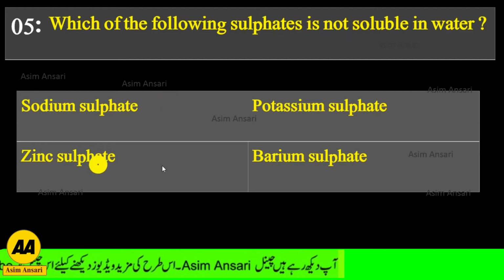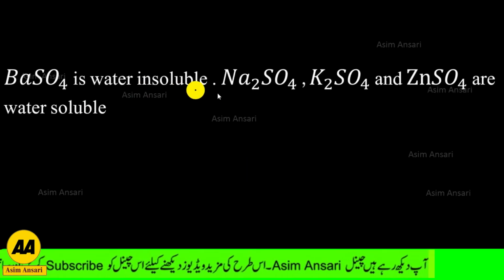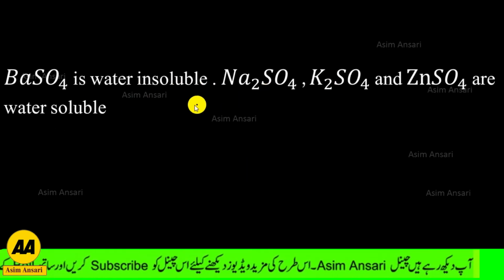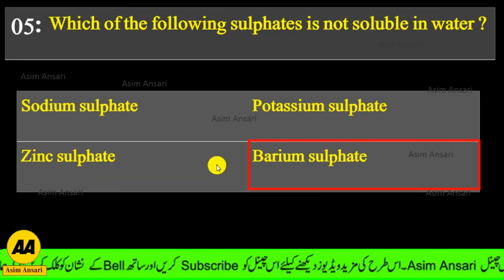Next, which of the following sulfates is not soluble in water? Sodium sulfate, potassium sulfate, zinc sulfate or barium sulfate. Barium sulfate is water insoluble. Sodium sulfate, potassium sulfate and zinc sulfate are water soluble. So the exact answer is barium sulfate.